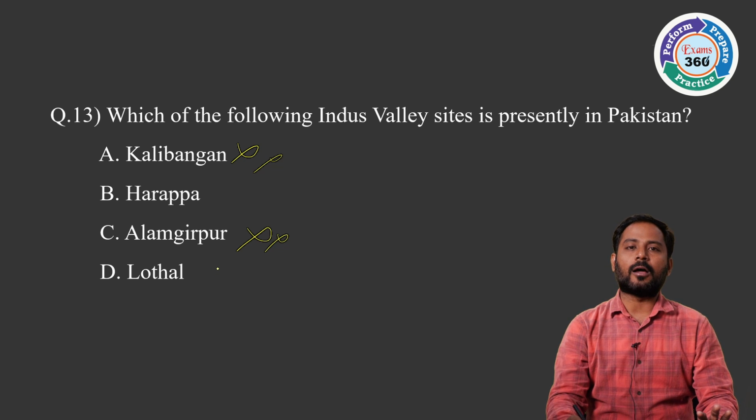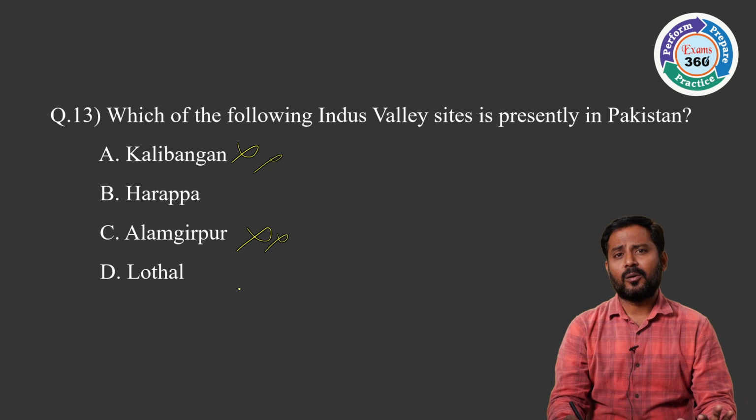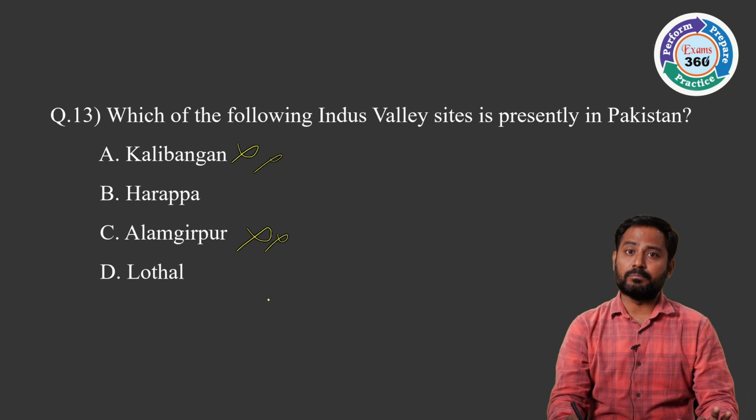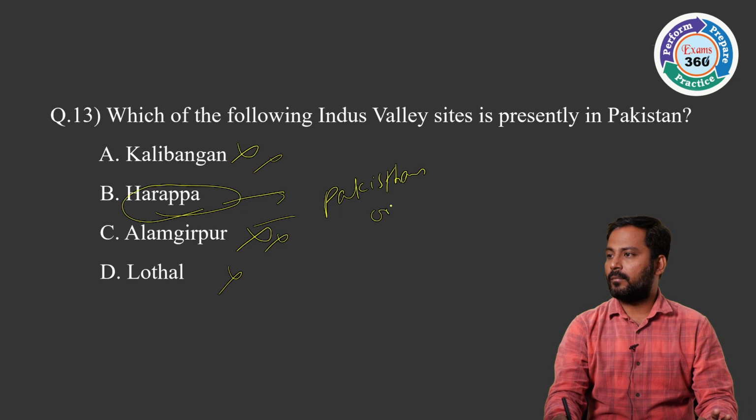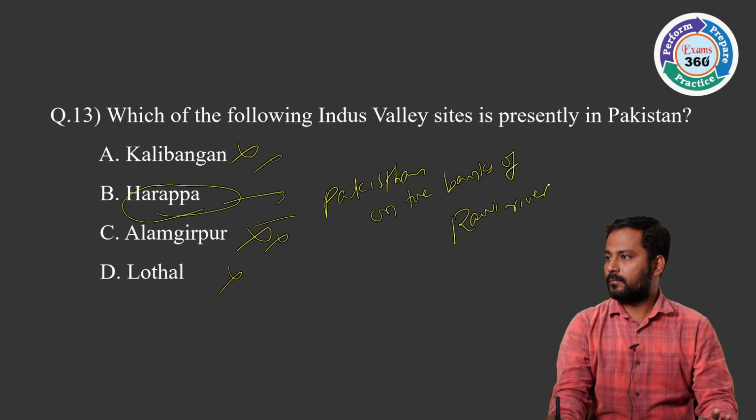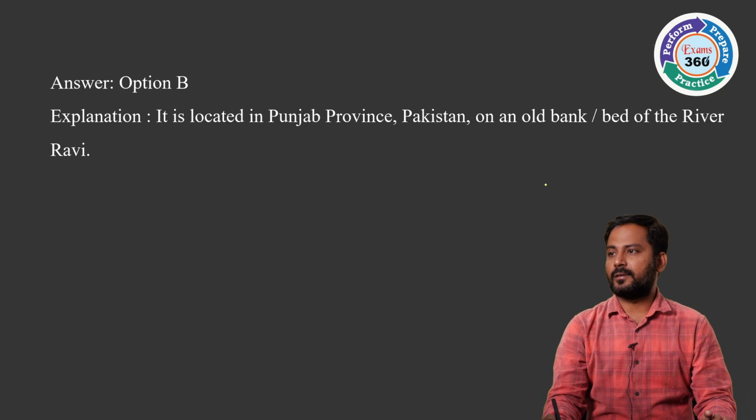And D is Lothal. Where is Lothal? Lothal is in Gujarat, which has one of the advanced ports. So you can't go for Lothal also. So finally we have Harappa. Harappa is in Pakistan, which was on the banks of the Ravi River. B is the answer.